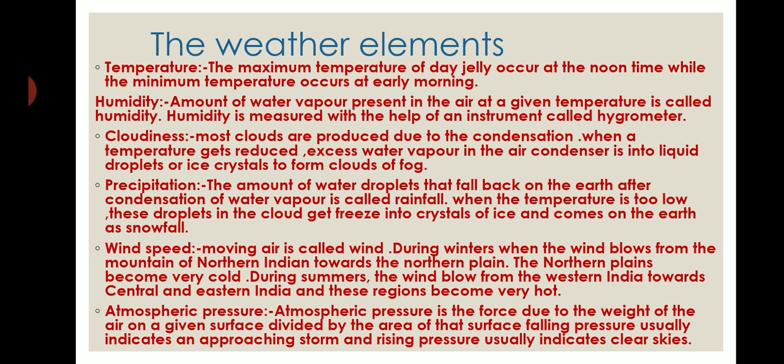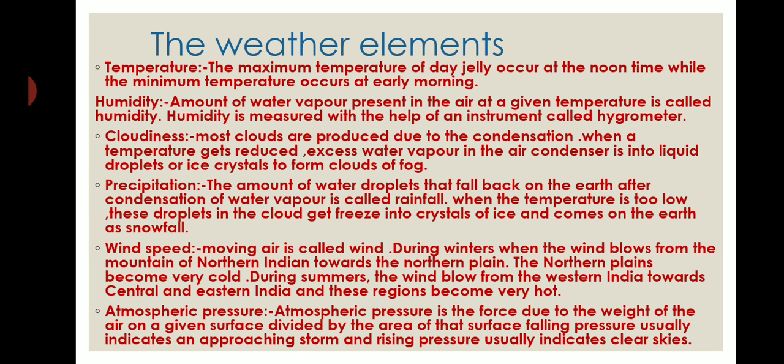Cloudiness. Most clouds are produced due to condensation, and when the temperature gets reduced, excess water vapor in air condenses into liquid droplets or ice crystals to form cloud or fog. And the amount of water droplets that fall back on the earth after condensation of water vapor is called precipitation or rainfall.